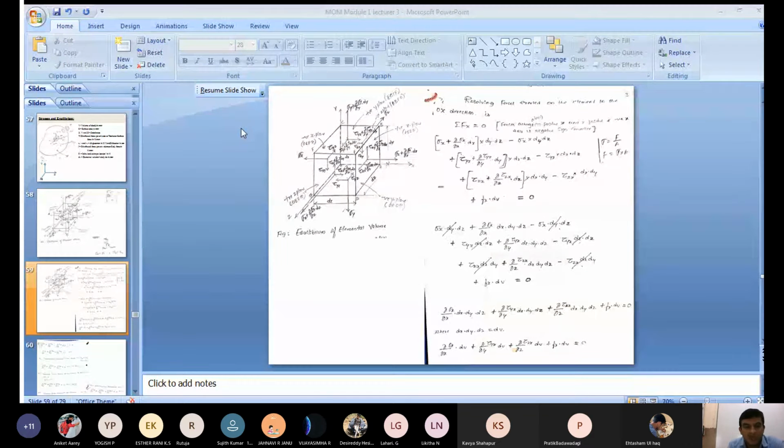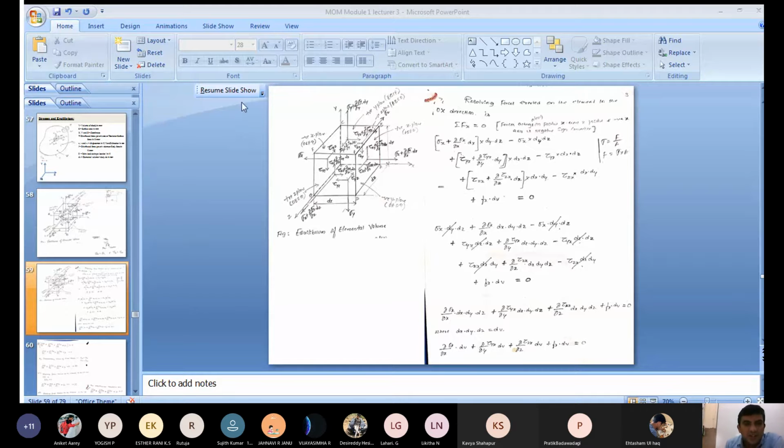Now how do you get forces here? You see that the cuboid is subject to stresses. How do you get force? We know stress is equal to force by cross-sectional area, so force is equal to stress into area. Whatever stresses you got here, now multiply by the area.